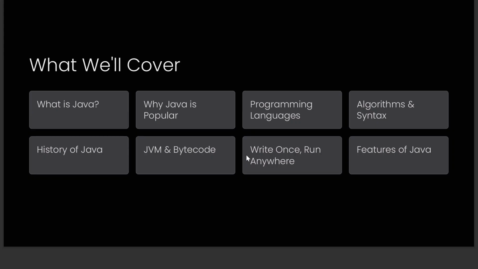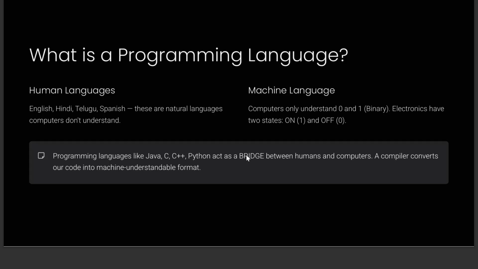What we'll be covering is what is Java, why is it still needed, why is it so popular, what are different programming languages, what is an algorithm, what is a syntax, everything about Java in detail, about JVM, bytecode. So this is what we'll be discussing. Okay, so now first question is, what is a programming language?